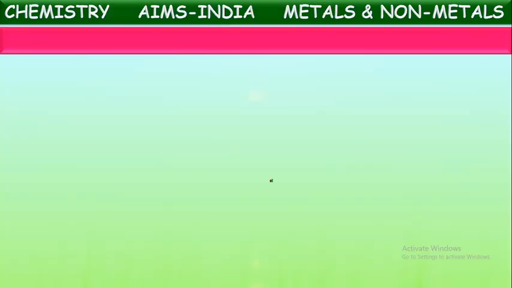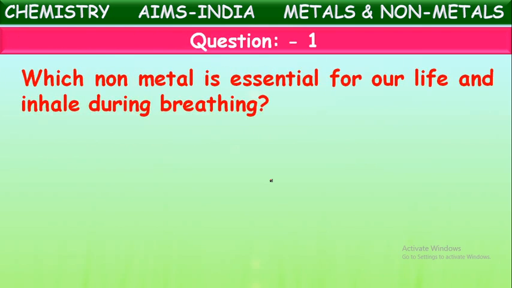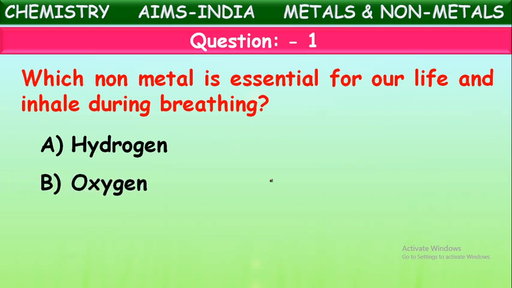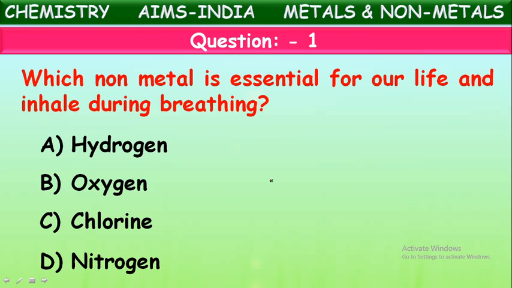Okay, now let us see some assessment on this. Let us see some questions. Try to answer these questions. First one: which non-metal is essential for our life and is inhaled during breathing? Which non-metal are we using for breathing continuously, children? See the options given: hydrogen, oxygen, chlorine and nitrogen. Which non-metal is used for breathing? Yes, it is oxygen. We use oxygen for breathing.